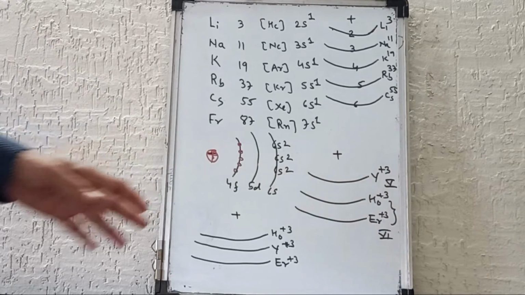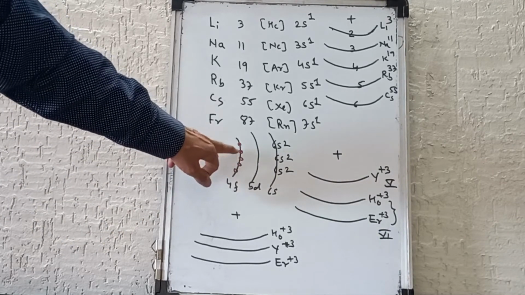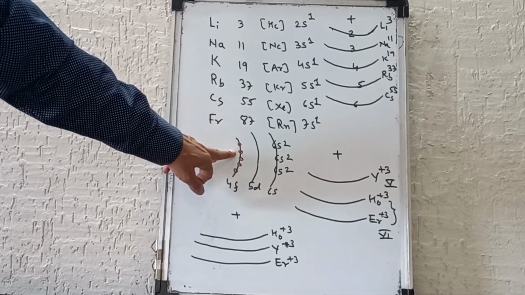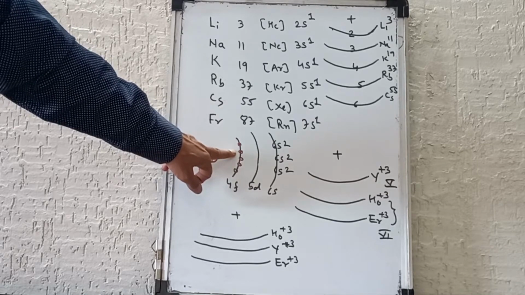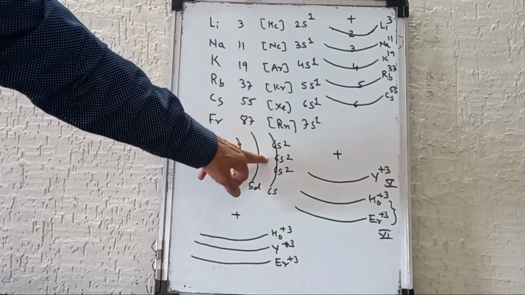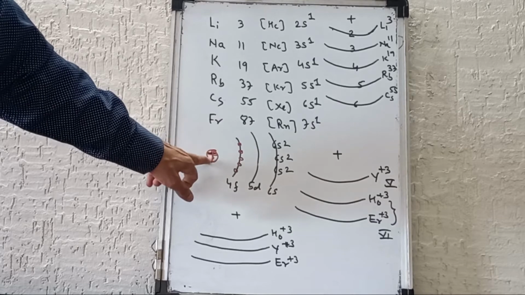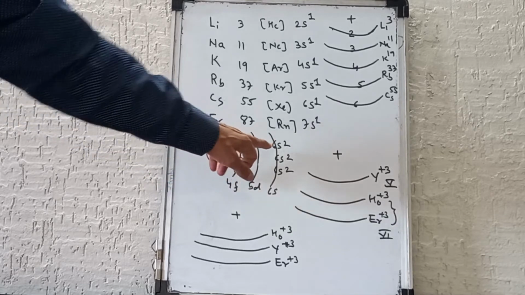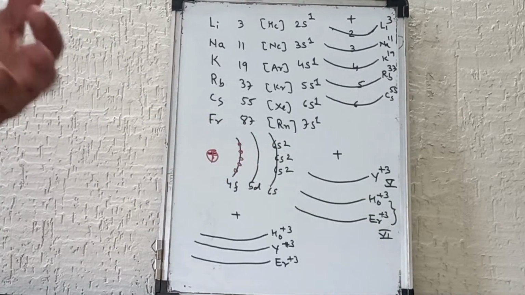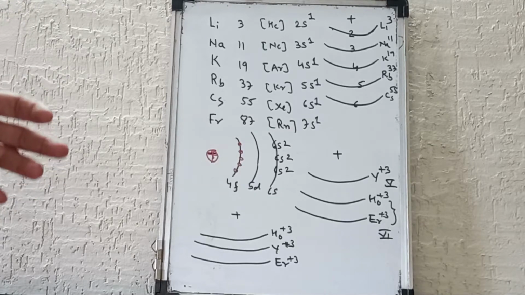This 4f energy level has a diffuse shape, and therefore electrons of the f orbital do not shield the 6s electrons, and therefore as nuclear charge increases, it attracts electrons, and atomic radii goes on decreasing. This type of decrease in atomic radii is known as lanthanide contraction.